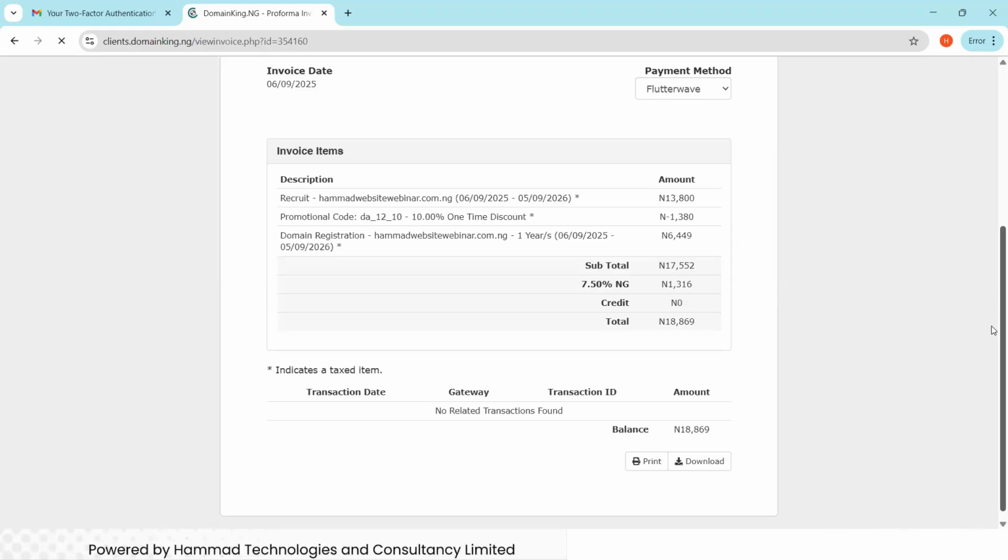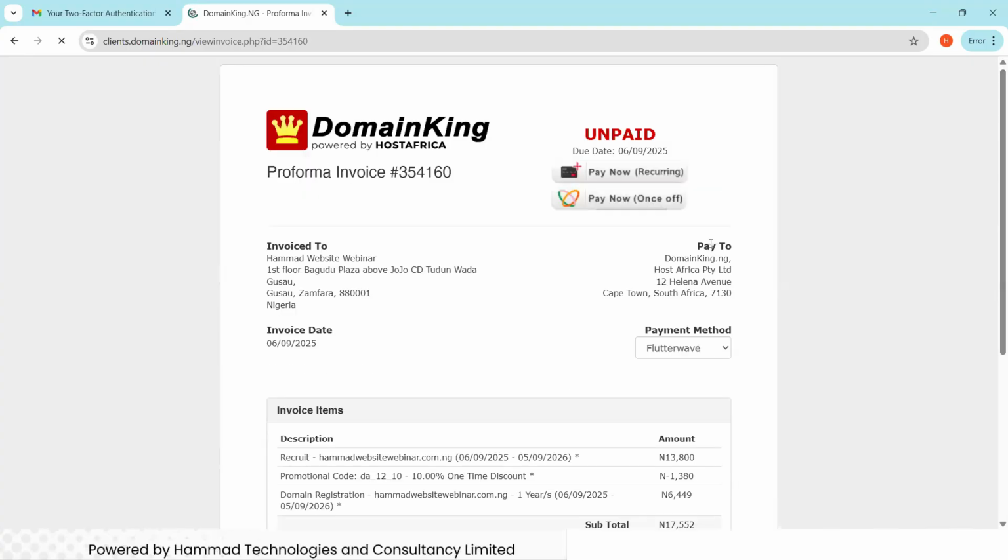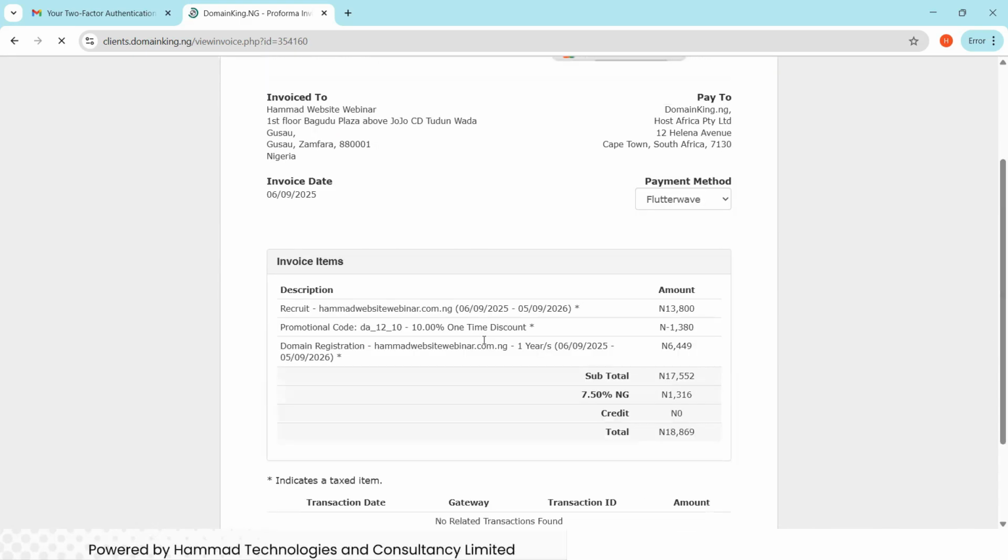And then this is the description of what we are paying. So definitely we are paying this 18,000. I don't know why they lied to us, but I know they used to give this .com.ng for free. But we are all doing this together and you see what happened. So you are paying this money, and I'm buying everything for 1 year.